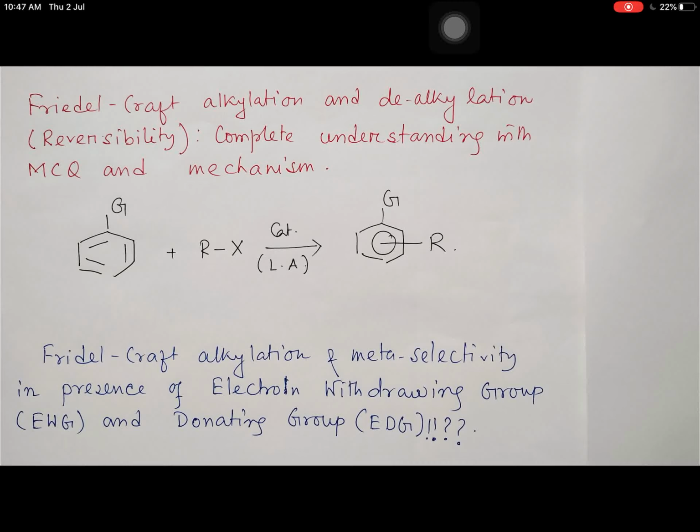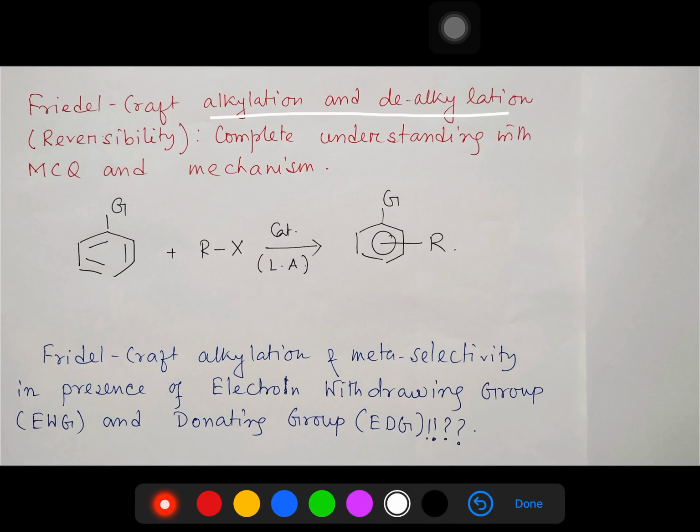So today we are going to learn an interesting topic, that is Friedel-Crafts alkylation and dealkylation. Focus on this dealkylation, which indicates the reversibility of the reaction. Here we will learn the complete understanding, MCQs, mechanism, everything. First, this is a reaction with an alkyl halide. What will be the product, either ortho, meta or para?